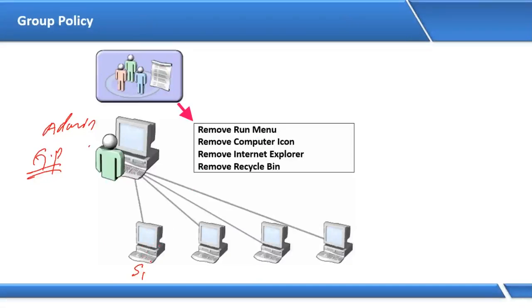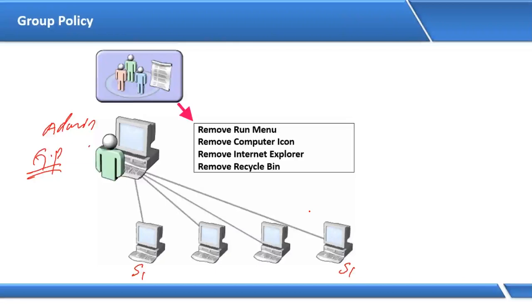Next day S1 says, okay, sitting on this machine I'm unable to access all these items, so I don't want to sit on this machine, sir. I want to log into the next machine, like the last machine. Can I log in as S1 user on another machine in my domain? Yes. But can you access all these items? No, sir, because the policies are applied from the server. So whenever the policies are applied from the server, even if the user changes the computer, the user cannot access them.